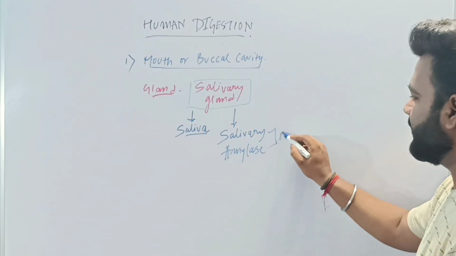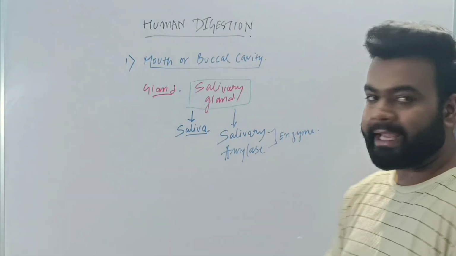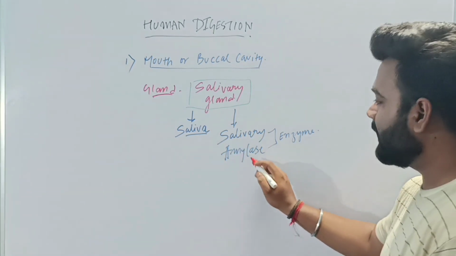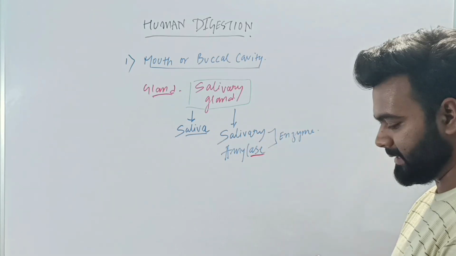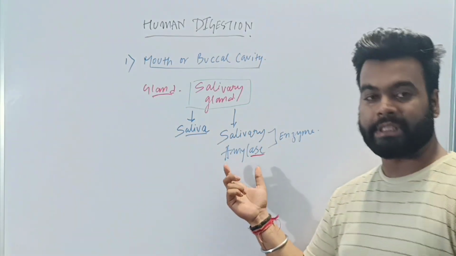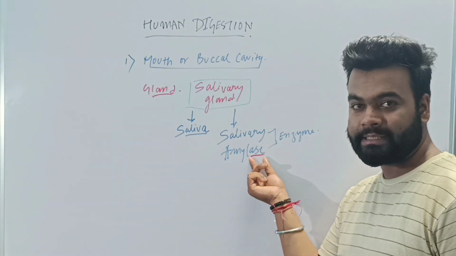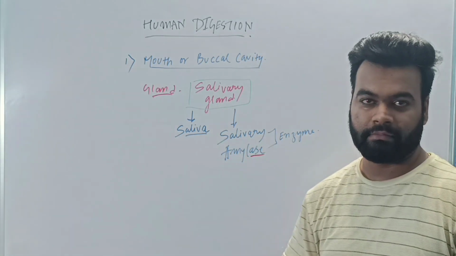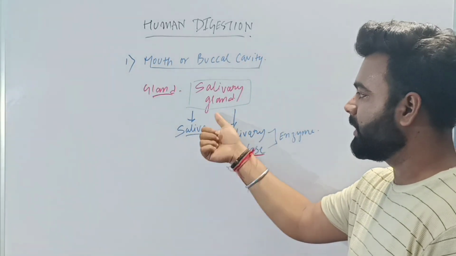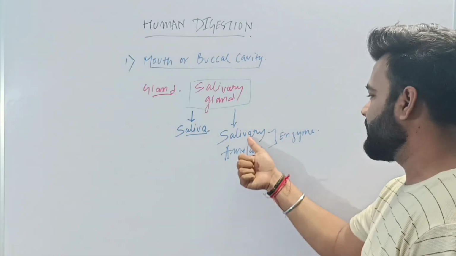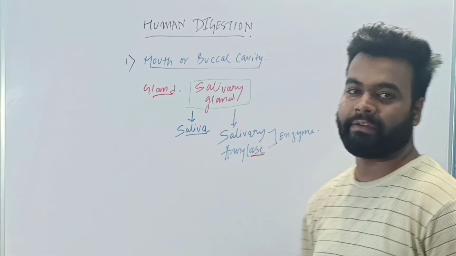Now this salivary amylase is an enzyme. How will we detect that this is an enzyme? When we see the name salivary amylase, it ends with the letters ASE. So whenever you see a word which ends with the letters ASE, most probably it is an enzyme. So in the mouth there is a gland called the salivary gland which secretes two things, saliva and salivary amylase, which is an enzyme.